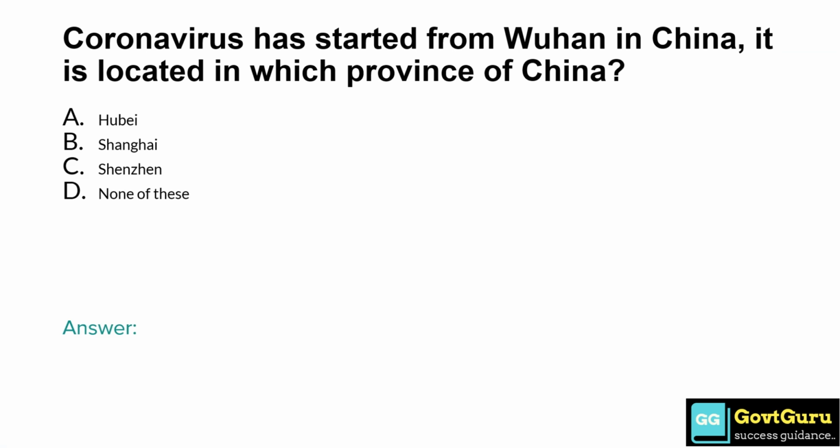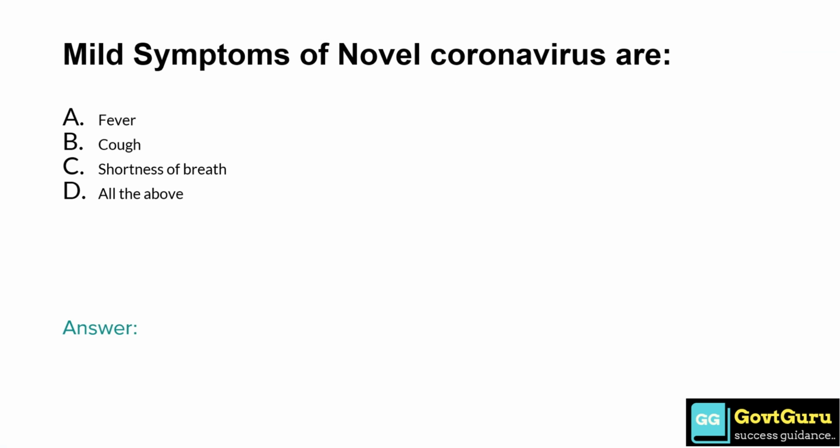Coronavirus has started from Wuhan in China. It is located in which province of China? Option A Hubei, option B Shanghai, option C Shenzhen, option D none of these. So the answer is option A Hubei. Mild symptoms of coronavirus are option A fever, option B cough, option C shortness of breath, option D all of these. So the answer is option D, all the above.